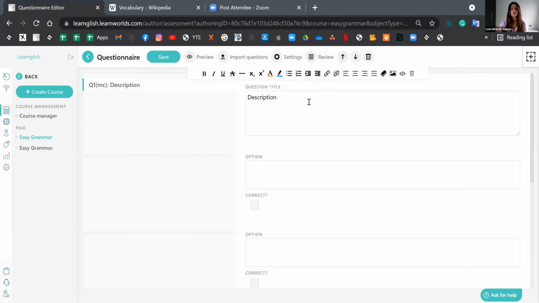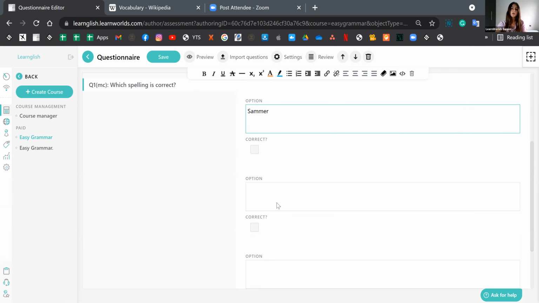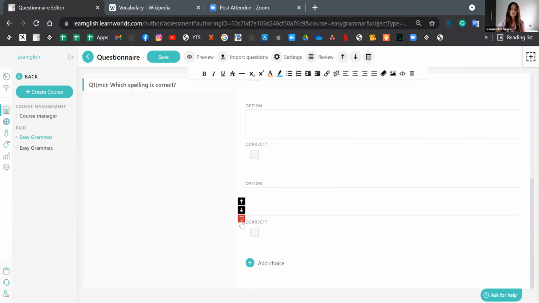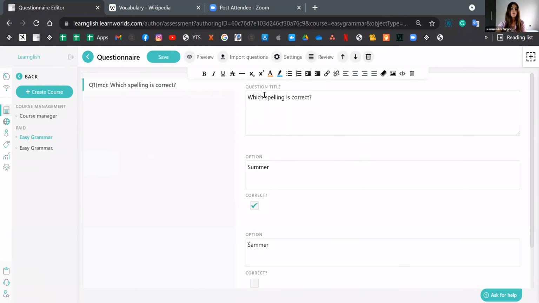So you'll see that this is a multiple choice question, and we can actually add our question right here. So I'm going to be saying which spelling is correct. And I can type my possible answers right here. Let's do summer. This is correct. And I'll also do summer with an A. Now, if you'd like, you can add more options. I feel like 2 are enough for now, so I'm deleting the extra ones. You can further format these again with the top bar here, so keep that in mind. That's almost always there for you.